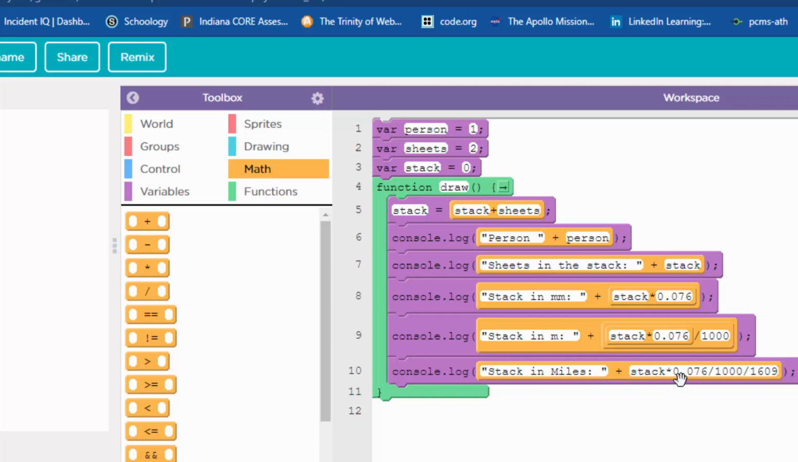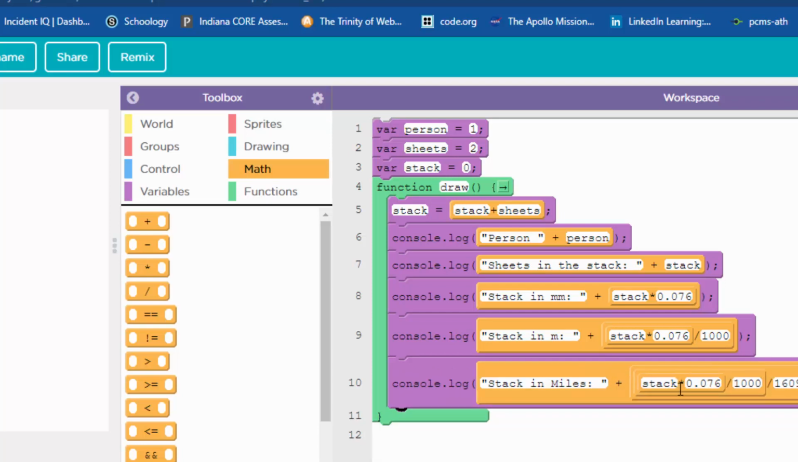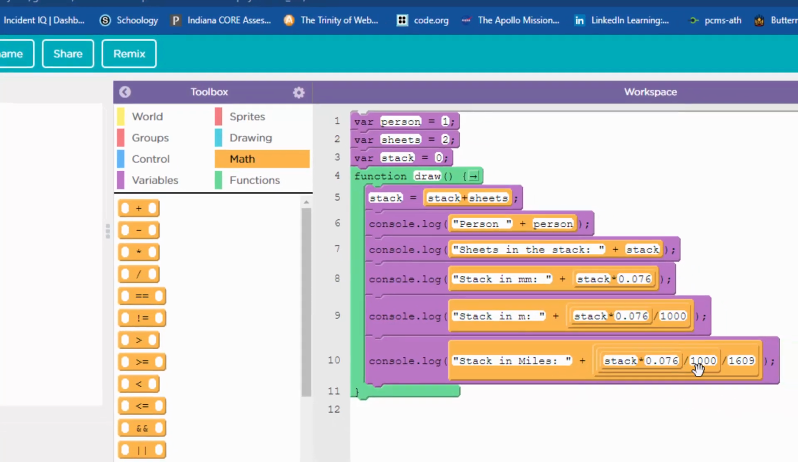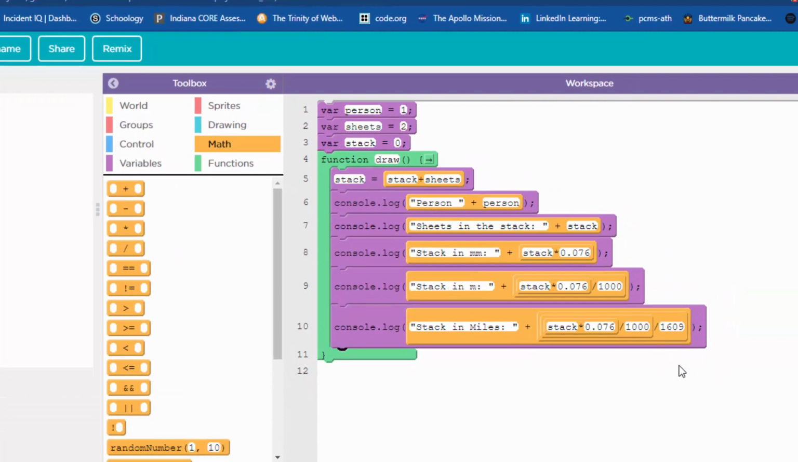All right, so that's again a long, weird-looking thing. Stack times 0.076 divided by 1,000 divided by 1,609. And when I click off of it, it's going to break those out into separate holes, but that is okay. All right, if you need to pause the video and go do that part of it, take a good look at it. But that's how it's done right there. Pause the video if you need to. Go do it. And you're back.